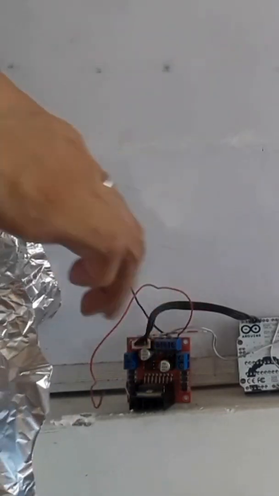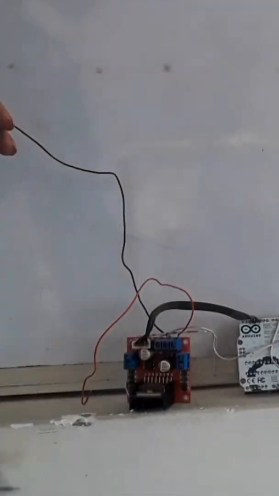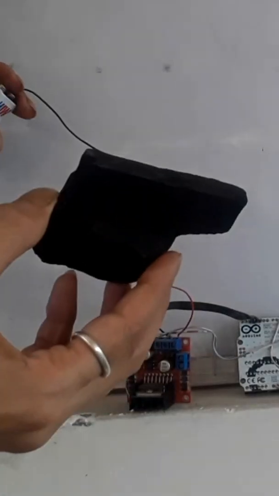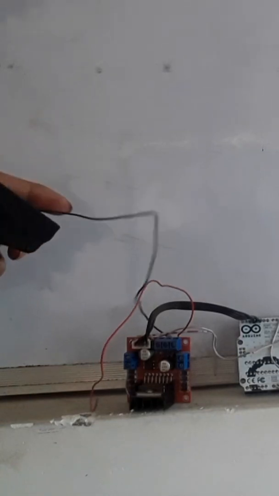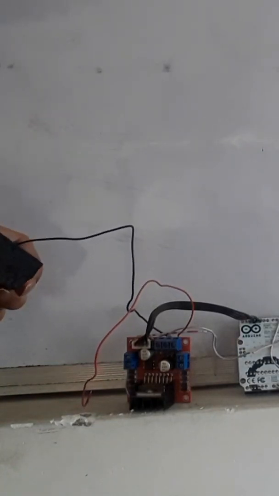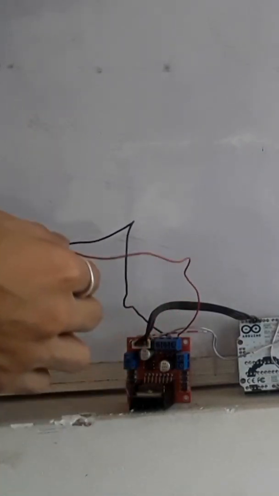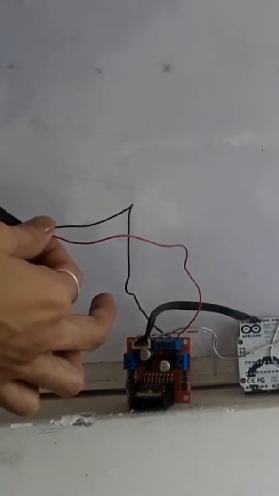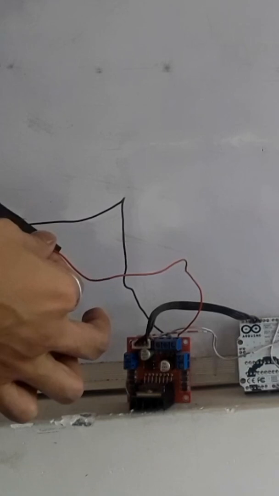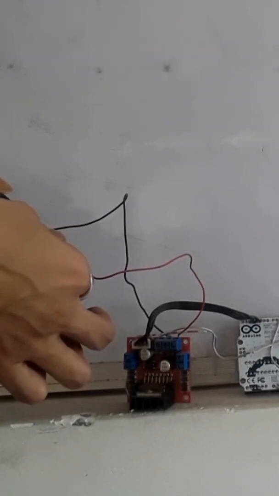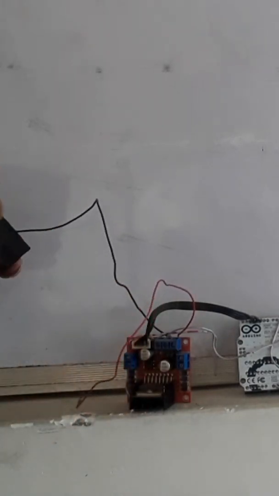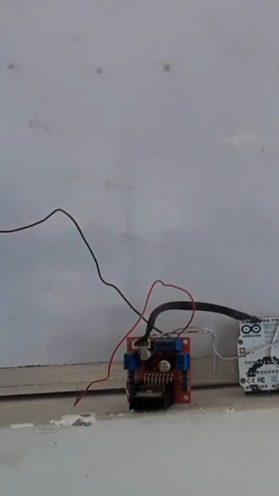Now let us take an example of a non-metal. Non-metals are poor conductor of electricity. So here is a coal which is non-metal. If I am joining this coal here, then you can see that the bulb is not glowing because non-metals are bad conductor of electricity, and electric current will not pass through the non-metals. So that's why the bulb is not glowing here in case of coal.